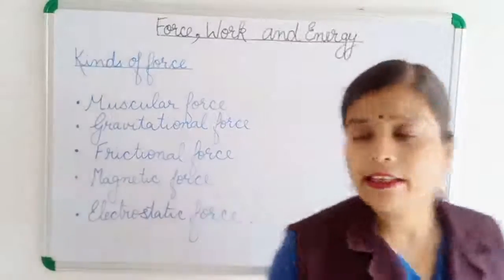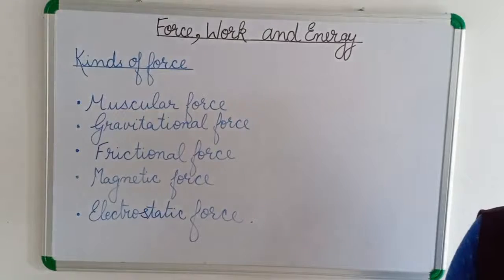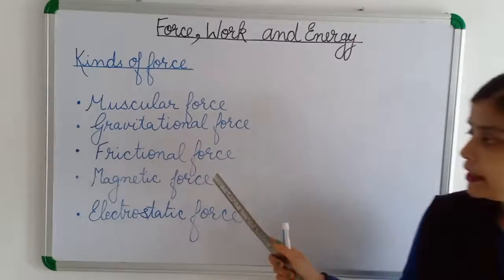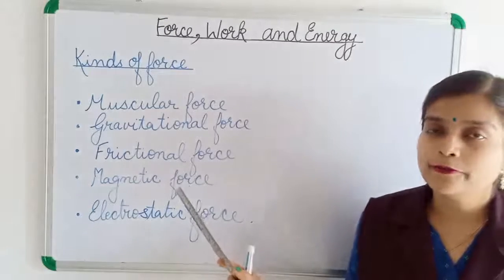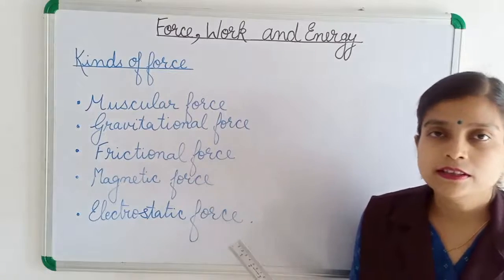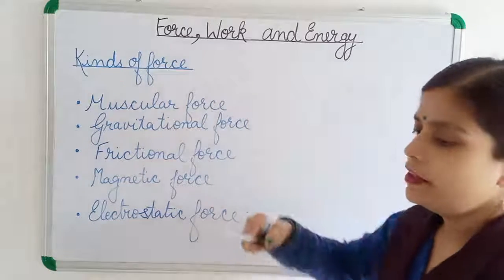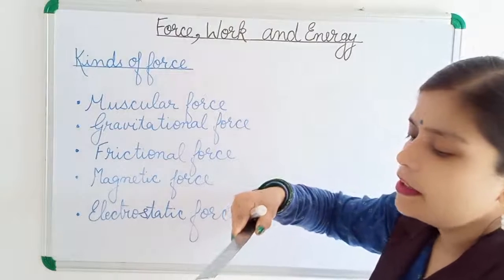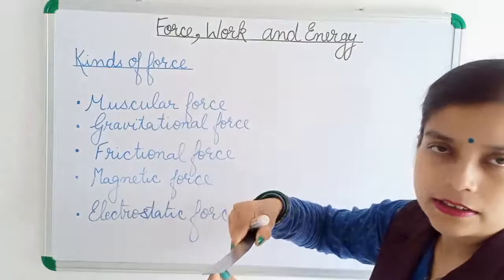Like gravitational force, electrostatic force is also a non-contact force. Even magnetic force is a non-contact force. From far away, the magnet is pulling the object. The iron pins are here and we are bringing the magnet here. All the pins will be attracted towards the magnet.